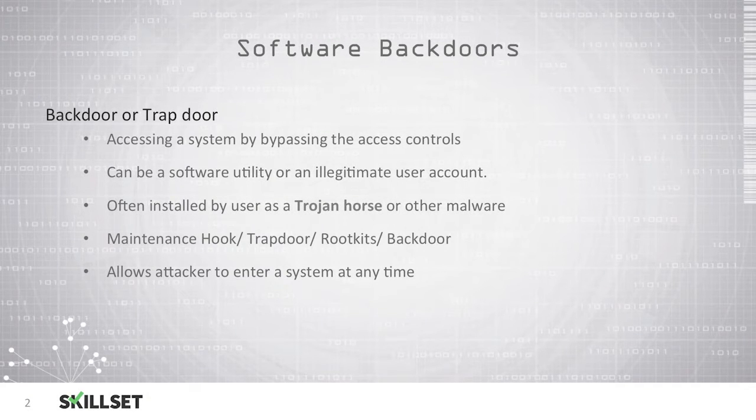Software backdoors or trapdoors can be very dangerous because they allow individuals to access a system by bypassing the access controls. This access can be obtained using either a software utility or an illegitimate user account on the system. This could be installed by a user as a Trojan horse or another type of malware. They can also be known as maintenance hooks and are typically installed as part of rootkits, which are designed to elevate the privileges of the user and avoid detection of the malicious software. Once in place, these backdoors would allow a malicious attacker to enter the system at any time, usually without detection.